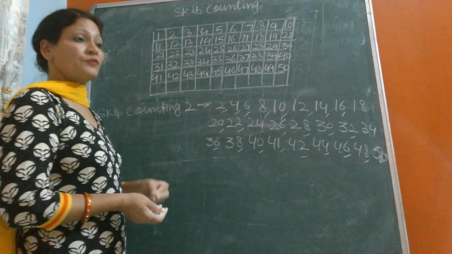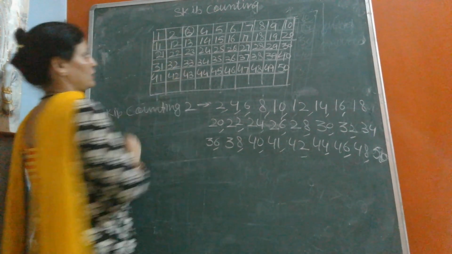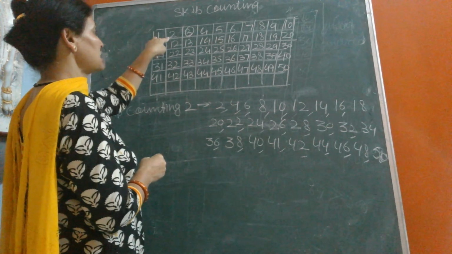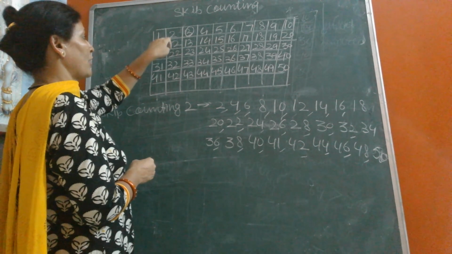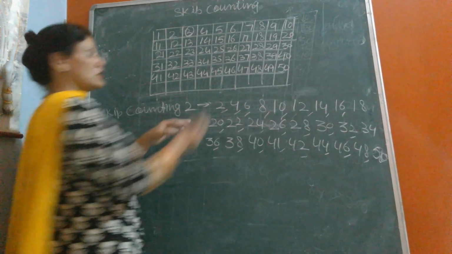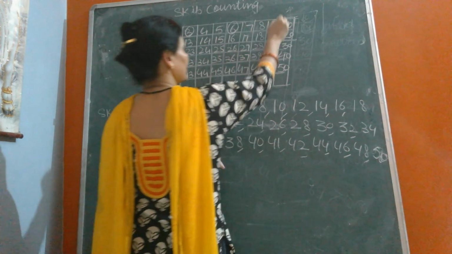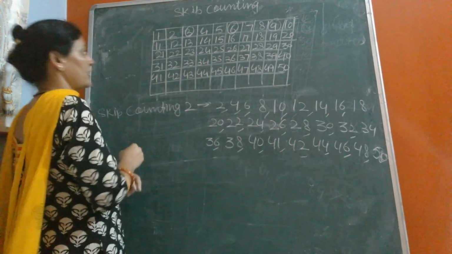Now, how to do the skip counting of 3? We will jump on 3. Now, how many numbers are left? 2. After 3, we leave 2 numbers, 4 and 5. So we will jump on 6. After 6, we leave 2 numbers, 7 and 8, and we will jump on 9.